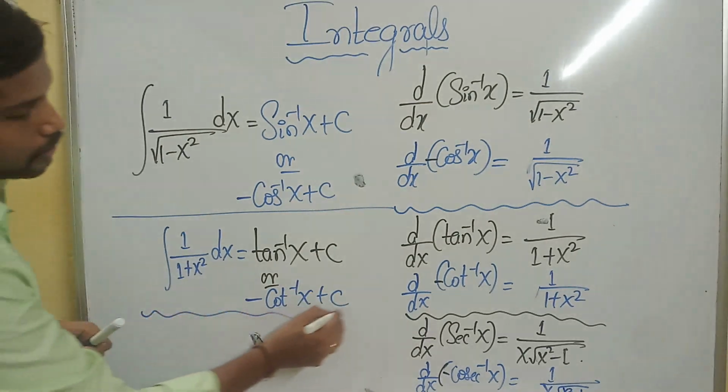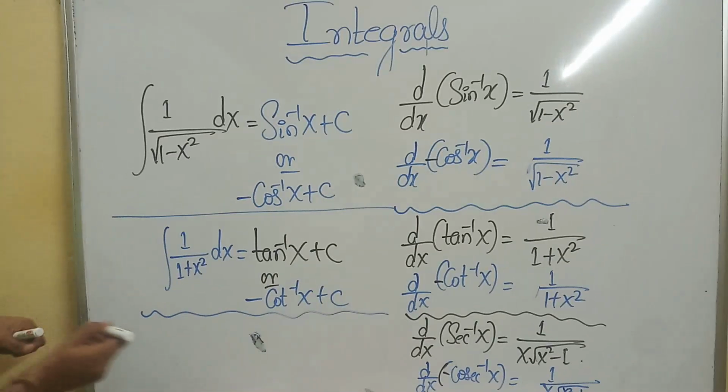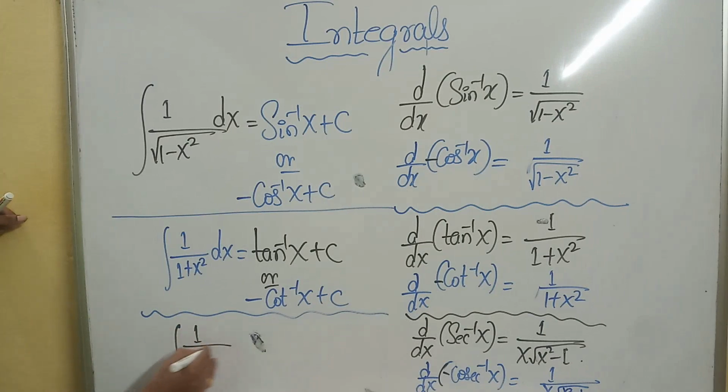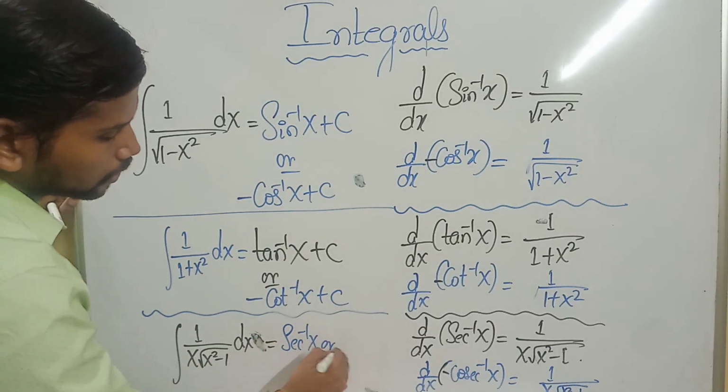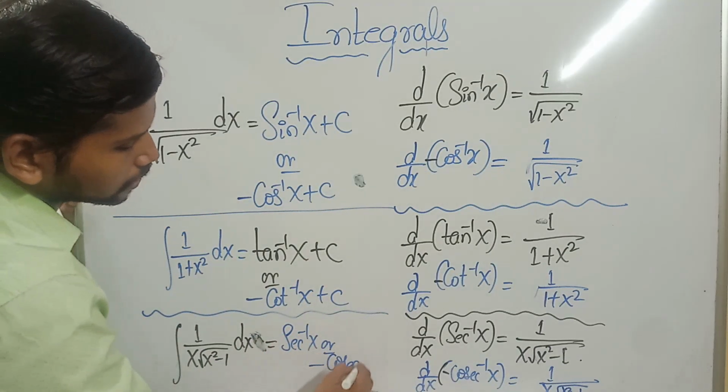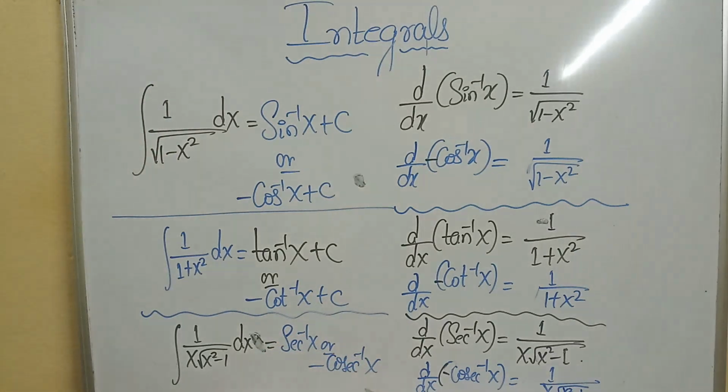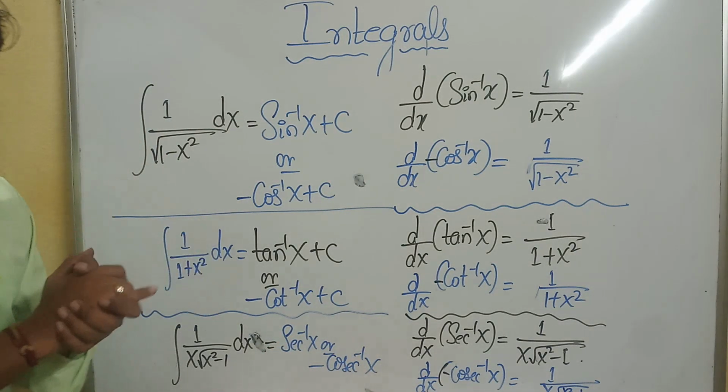Then the next one, the integral of 1 divided by x square root of x square minus 1 dx. Here the formula will be either secant inverse of x or minus cosecant inverse of x. Got the formulas? These are only the direct formulas I gave in this session.